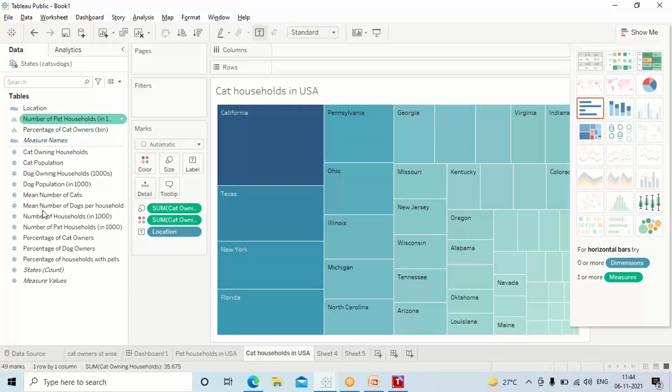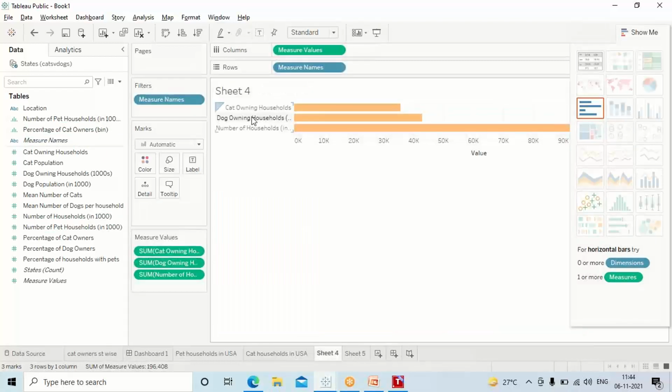You can use different versions here and create this, guys. Probably here I created one more sheet. Cat versus dog households: the number of households I divided into cat owning and dog owning. If you want, you can create like this. Change the colors. He's recommending me this as the only, the best way to show the information. Do you understand, guys, what I'm doing?